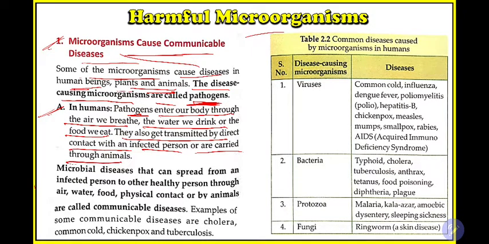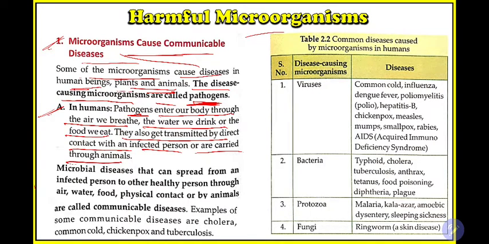The first is the air we breathe; from air the virus or bacteria enter our body. The next is water. The next is food, whatever food we are eating may be contaminated, and with that we are eating the microorganisms. Or they may be transferred by direct contact with an infected person or carried through animals.